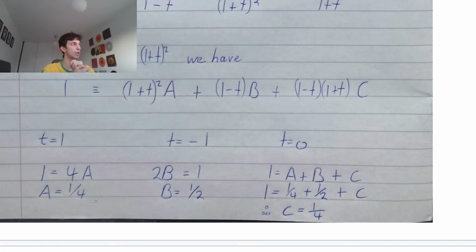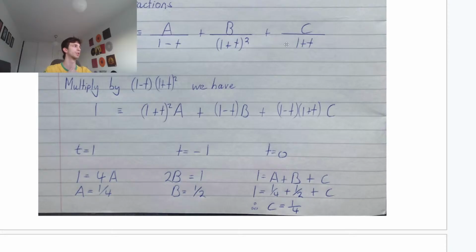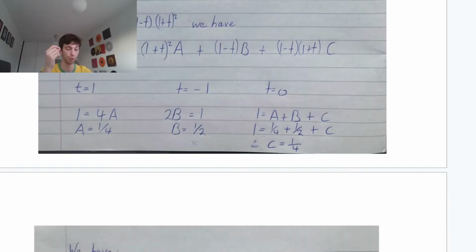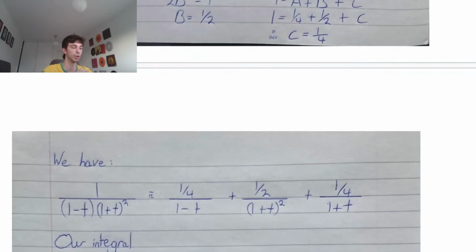Remember, guys, with these partial fraction questions, they always want you to write out all the partial fractions formed. You can't just say that a equals a quarter, b equals a half, and c equals a quarter. You have to rewrite it as all of your partial fractions, okay? That's a very key thing. I think it's a bit stupid from the exam board because it's pretty clear what we're doing here, but you do have to do that. So we have that 1 over (1 minus t)(1 plus t) squared is equivalent to a quarter over 1 minus t plus a half over (1 plus t) squared plus a quarter over 1 plus t, okay? So from here, guys, we're going to have to integrate.